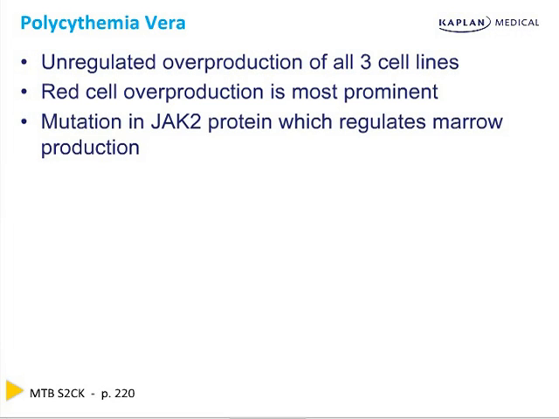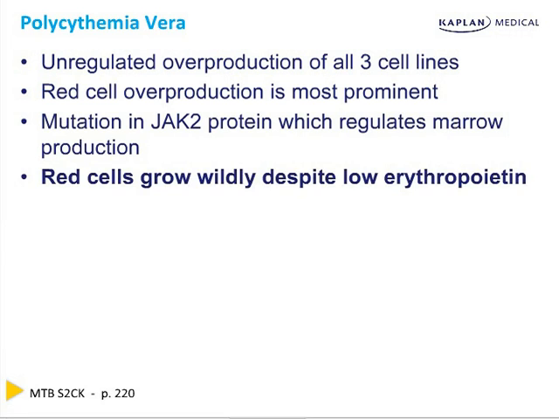Now, this is new for many of you. JAK2 is the standard test now. You've got to exclude hypoxia and you see a JAK2 mutation for this and essential thrombocythemia. Because the JAK2 mutation damages the ability to regulate marrow production. And that's why the red cells grow wildly, despite the fact that there's no erythropoietin.